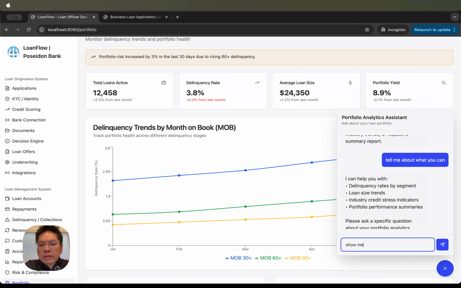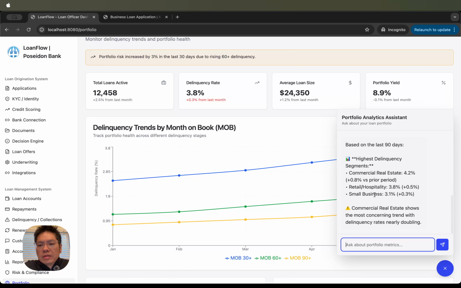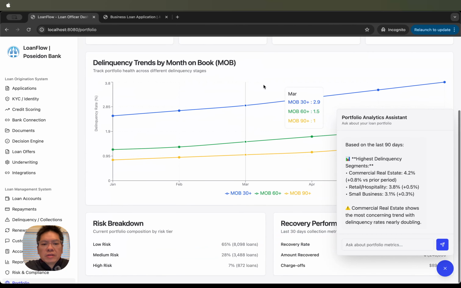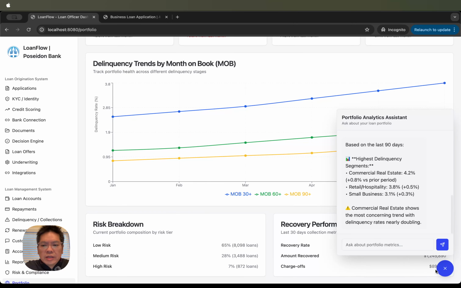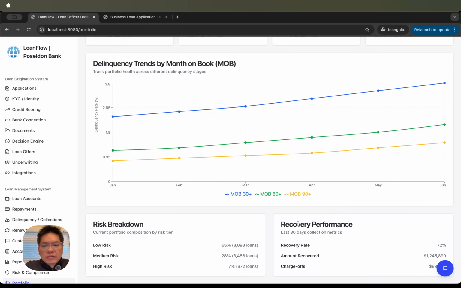So show me delinquency rates by segment. Okay, so we're looking at these various segments, and the delinquency is compared to the previous periods. And here are some commentaries from AI, and this is going to help humans know what to focus on. Again, this is very, very useful for somebody who wants to have a good handle on the portfolio. And of course, the information like recovery and risk breakdown is very, very helpful. Okay, so we're going to pause right here.